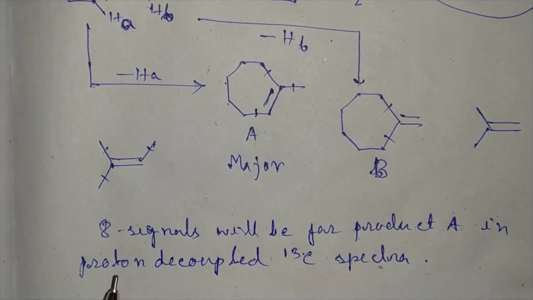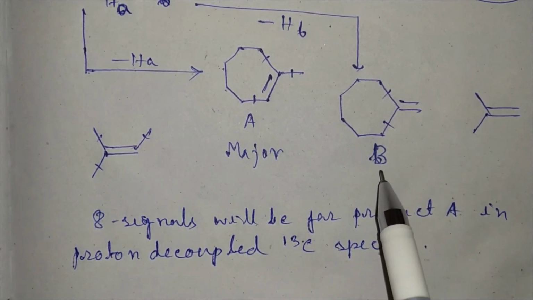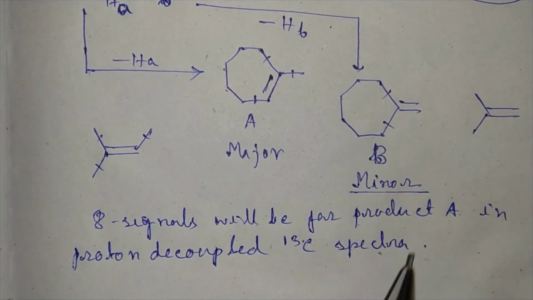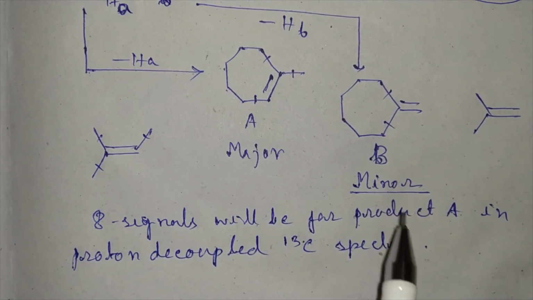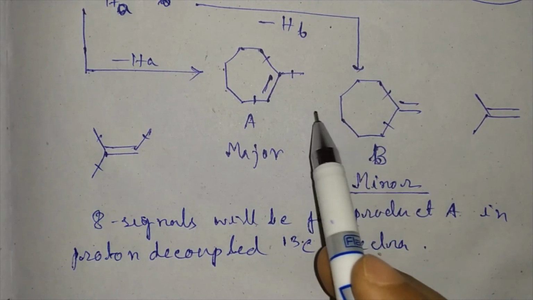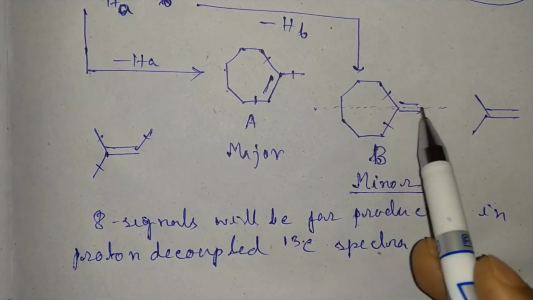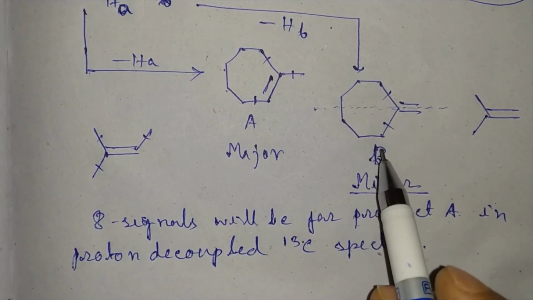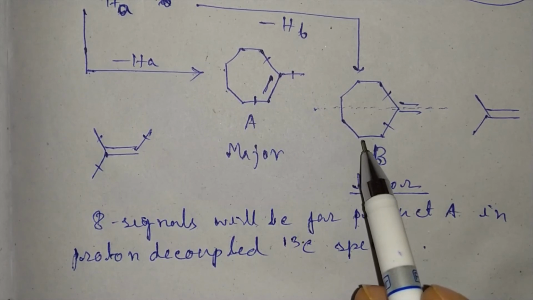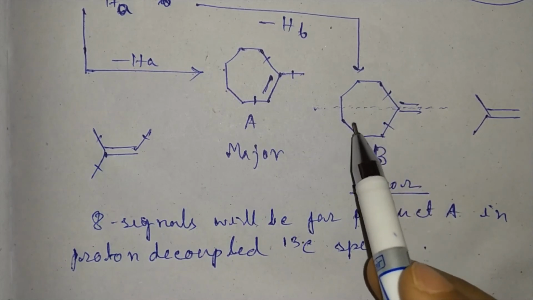Now for your further information, in this molecule B, how many signals will be there? So students, how many signals will be there for the product B? In B, there is a sigma plane passing along this. So this plane divides the molecule into equal halves. So it has chemically equivalent carbon atoms. So how many signals will be there? 1, 2, 3, 4, 5.